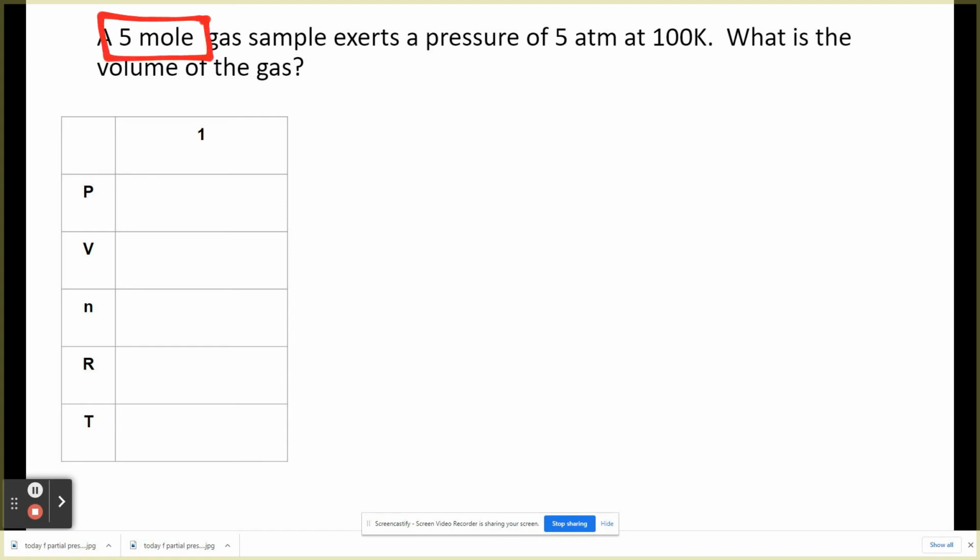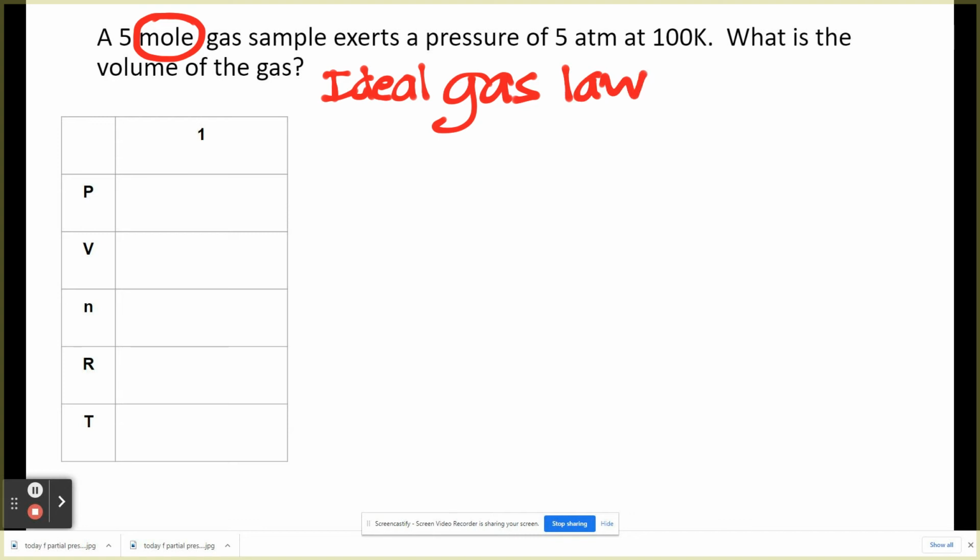Shortcut. If you're reading a problem, as soon as you see the word mole, wherever it is, as long as you see that word mole inside that problem, this one has to be an ideal gas law problem. And the equation that you need is PV equals nRT. Don't forget that. All right. So let's figure out stuff.